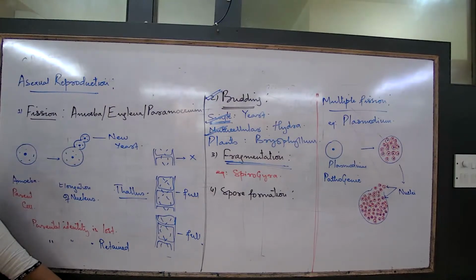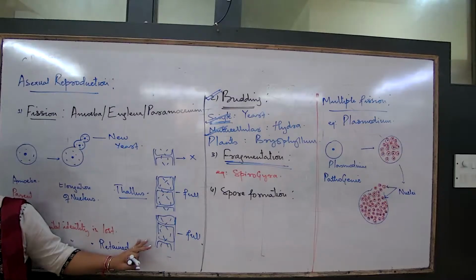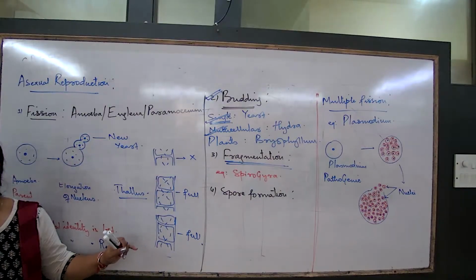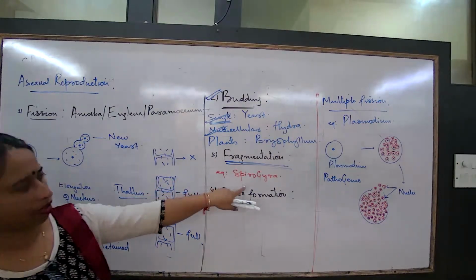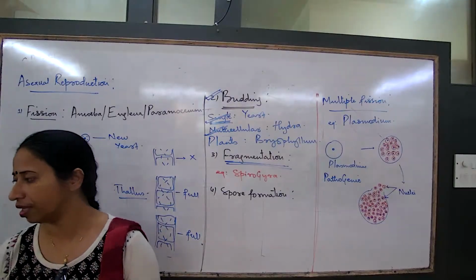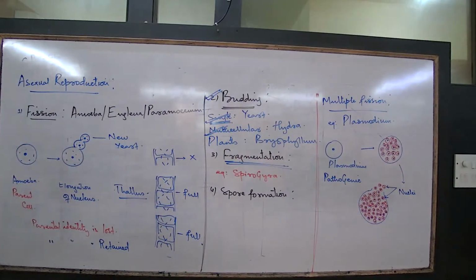So it varies from time to time. This is fragmentation. What type of organisms? These are also semi-aquatic organisms, shallow water organisms. Which example we are talking about? Spirogyra. Okay.